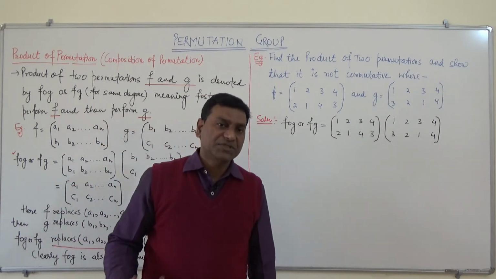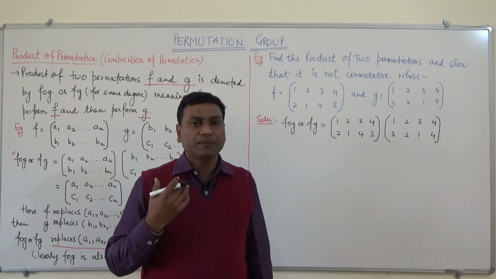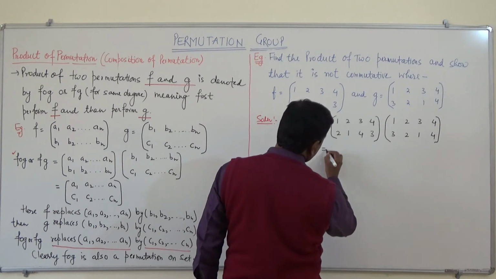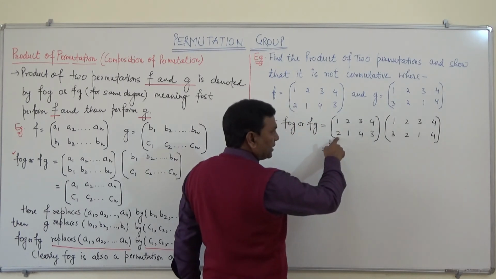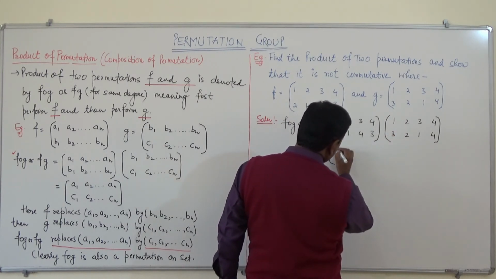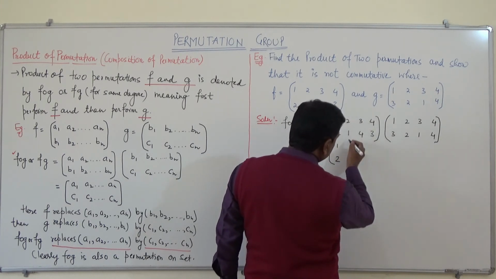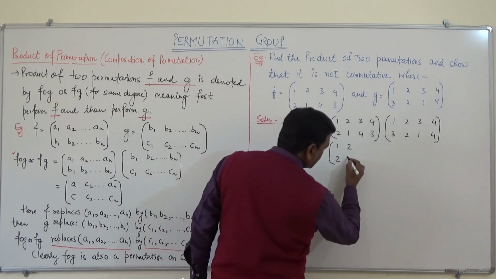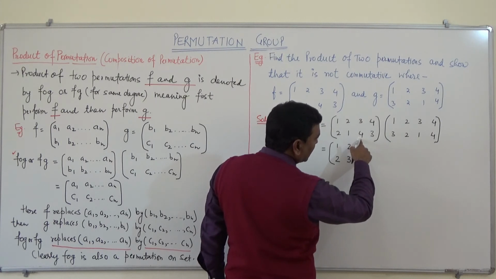It means we will perform first F and then G. So 1 maps to 2, and in G 2 maps to 2. 2 maps to 1, then 1 maps to 3. 3 maps to 4 and 4 maps to 4.